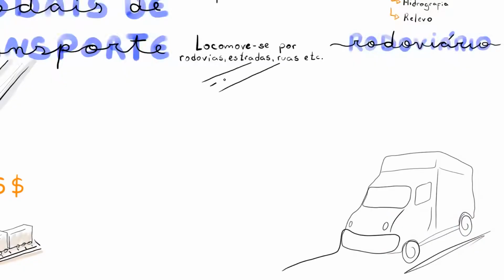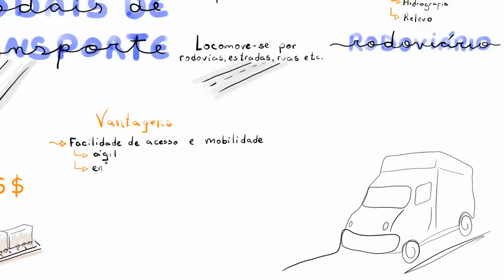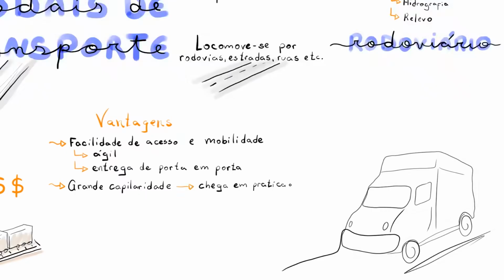Road transport. And it also has many advantages, such as, for example, ease of access and mobility. So, unlike rail transport, road transport is very agile. It has this convenience, for example, of door-to-door delivery. All those useless things you buy on Shopee, it only gets to your house because of this mobility. So this mode has great reach. In other words, it can reach practically anywhere, which is a big advantage for it.